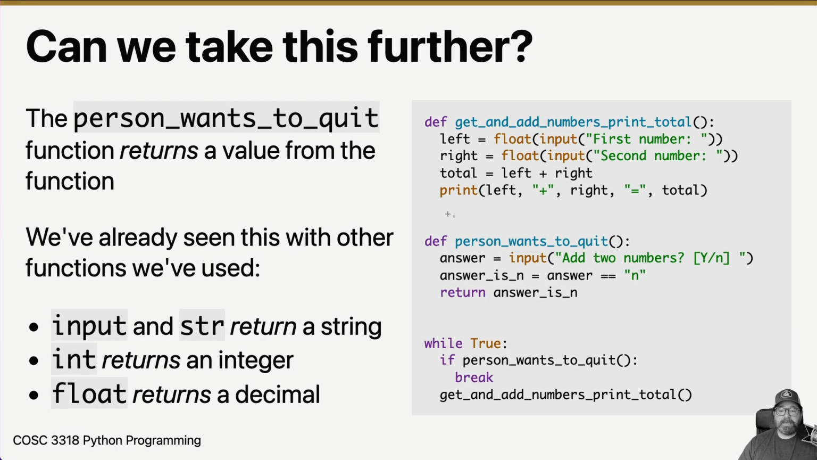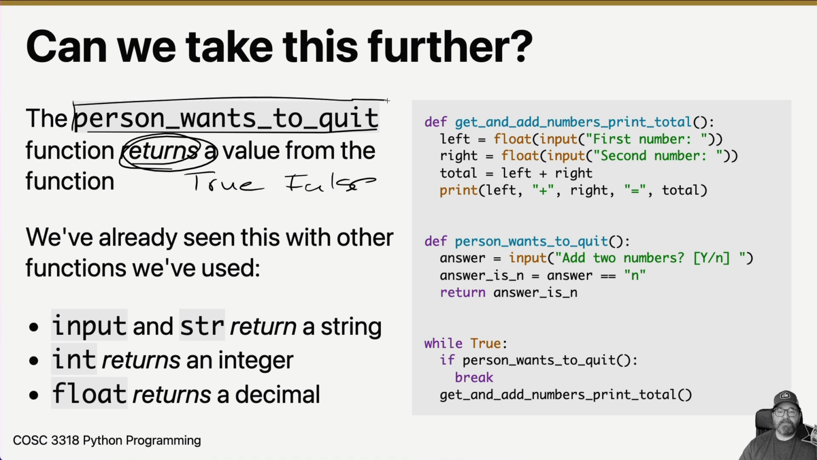So this is what we can do. The person wants to quit function can return a Boolean value, true or false. And if person wants to quit is true, then we'll quit. And if it's false, we'll keep going. So now we have this definition of person wants to quit.